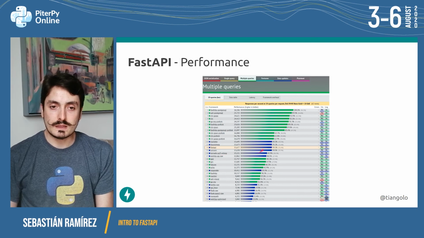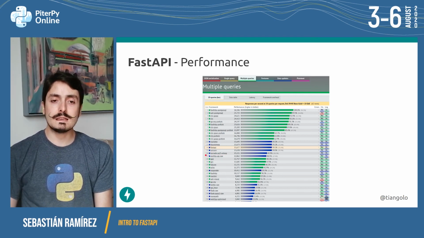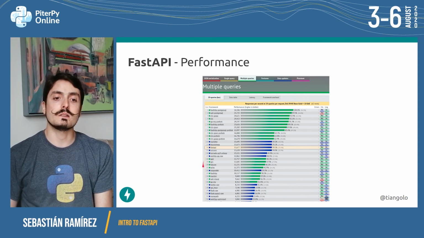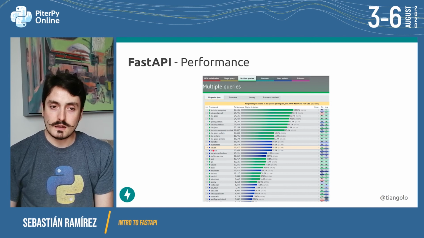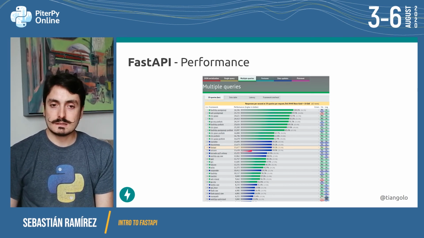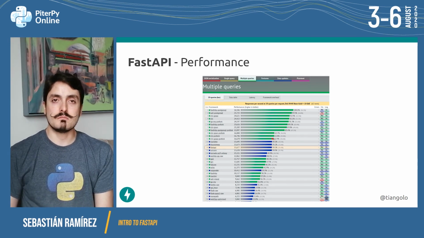Nevertheless, you can see that FastAPI and a bunch of others here are able to be even faster than some of the Golang frameworks. So this is quite good performance, and you get to use all the nice things of Python. Now, which one specifically of this is the fastest? It's not necessarily that relevant. You can see that they are more or less on the same ballpark.